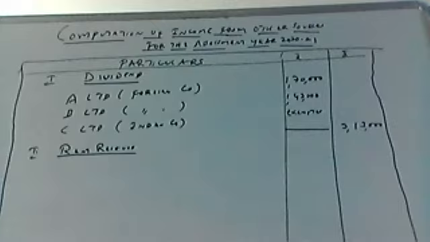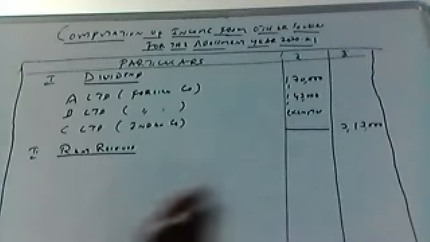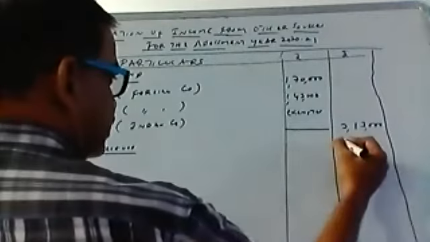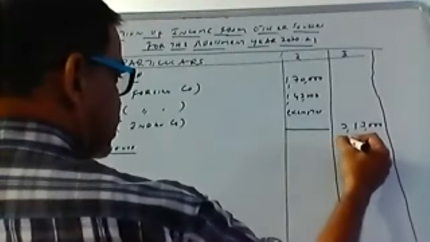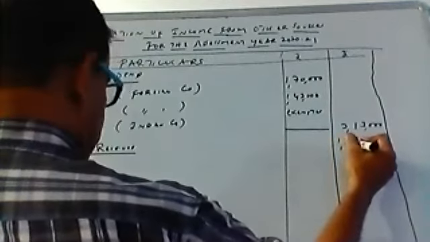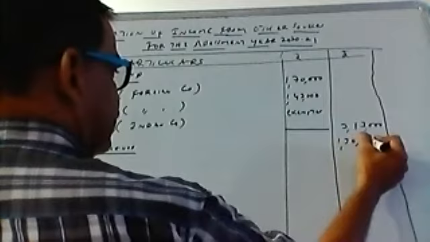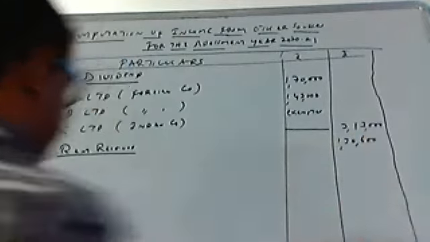You are getting rent by letting a factory. How much are you getting as rent? 1,30,600. So that is taxable. You are receiving rent from other sources. You are letting your factory premises on rent.